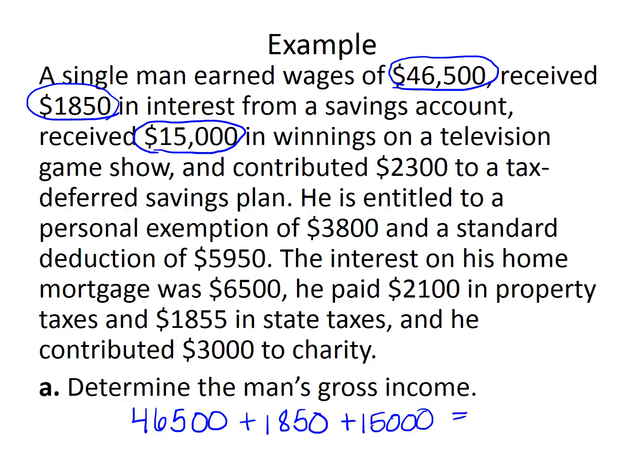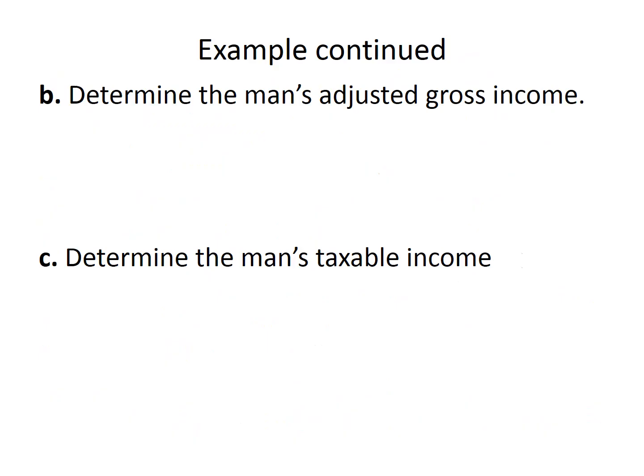So we can go ahead and add that up. 46,500 plus 1,850 plus 15,000. So his gross income is $63,350. Okay, that's what he took in. So I'm unfortunately not going to be able to go back to this slide, so I'll just have to refer to it in my notes, and you will as well, to go on to the next part.